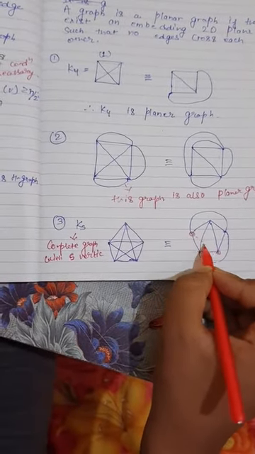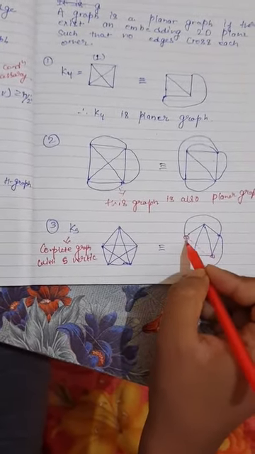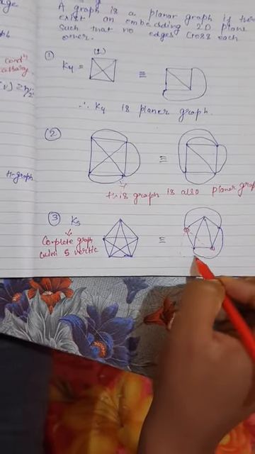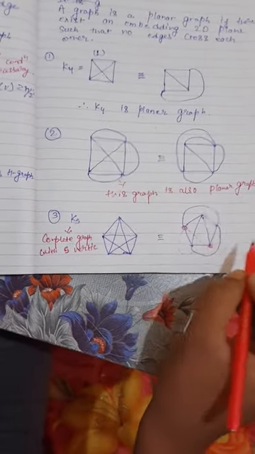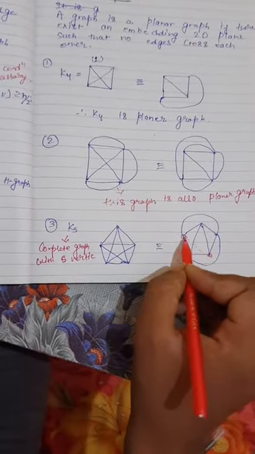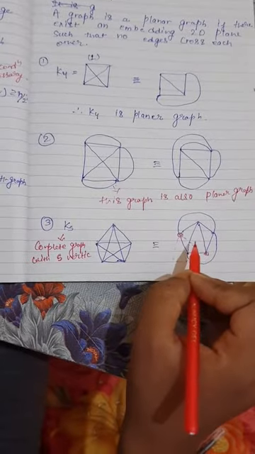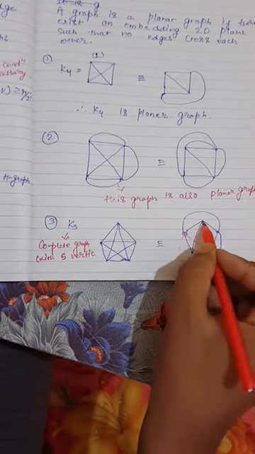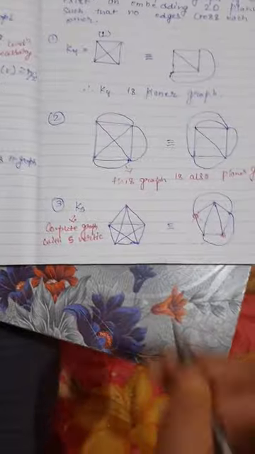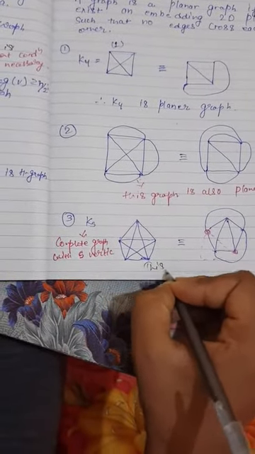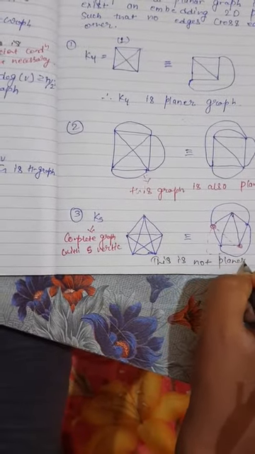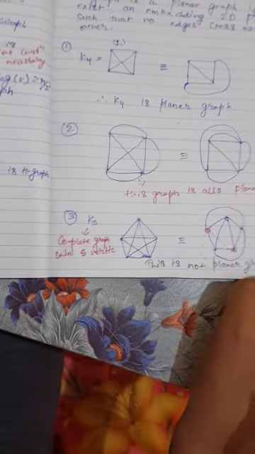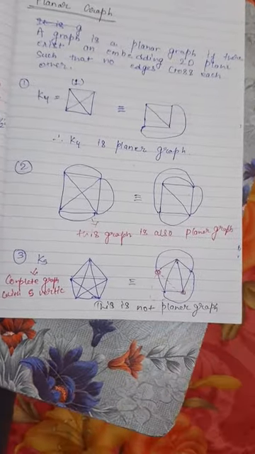If we try to make it like this, there is also an edge intersection. So there is no way such that this edge will not intersect with another edge. So we can say that this is not a planar graph.